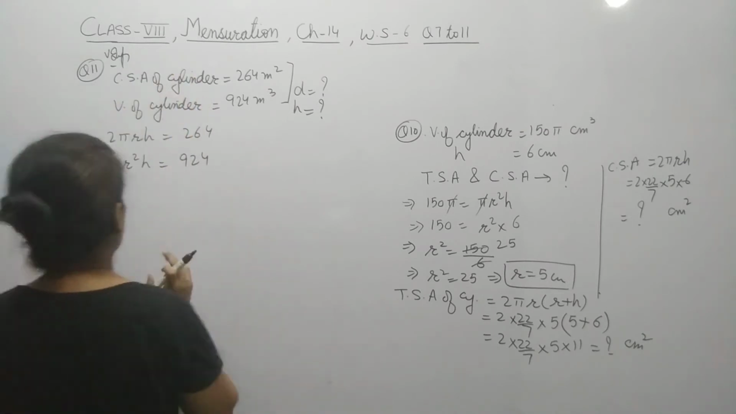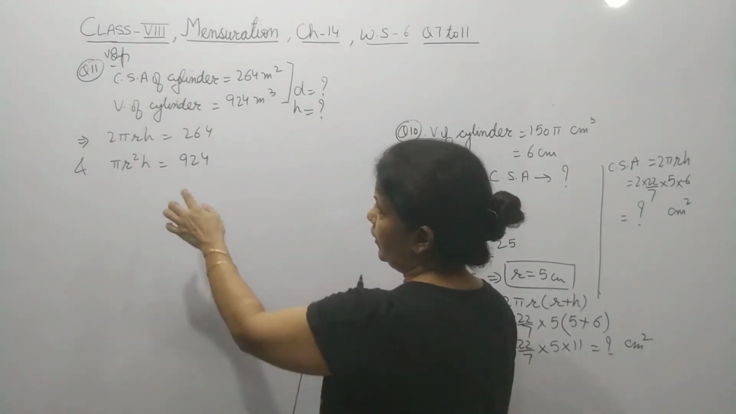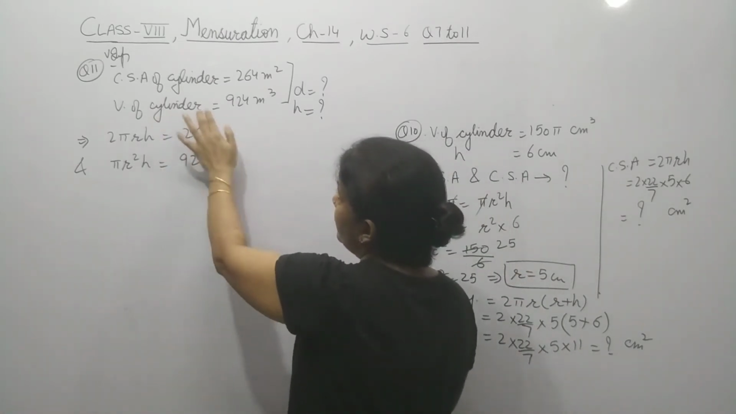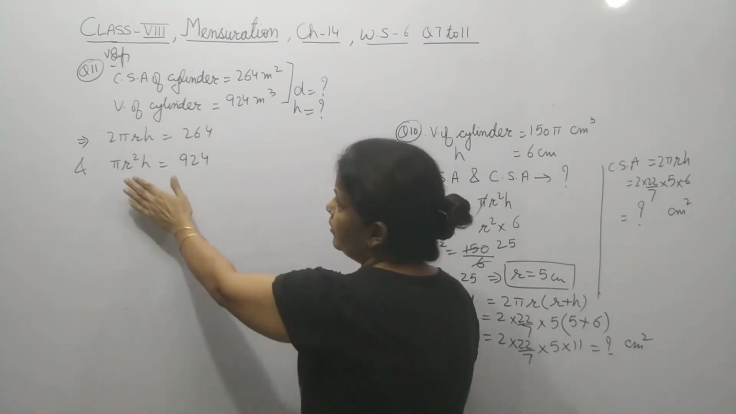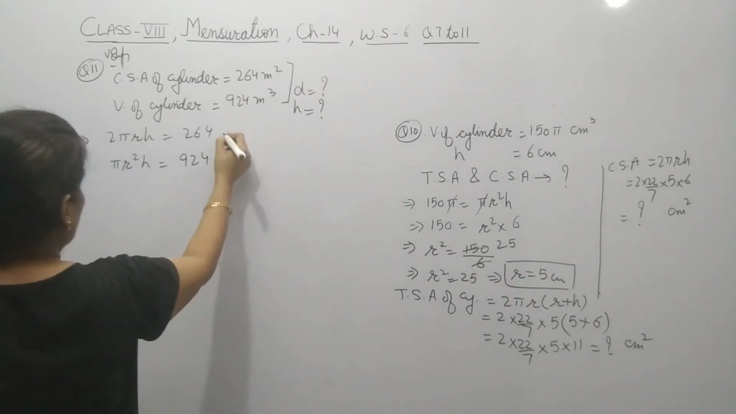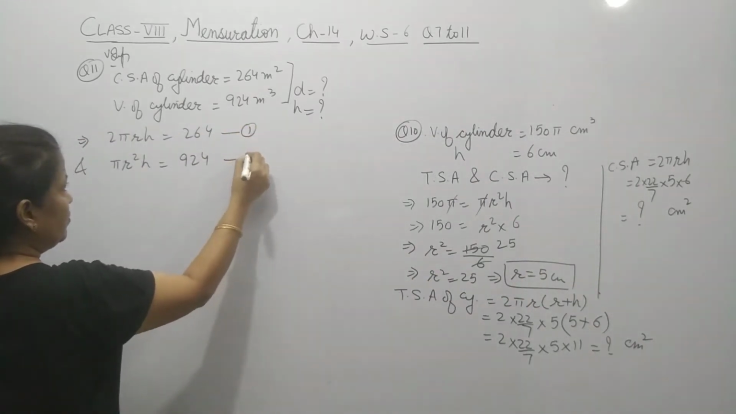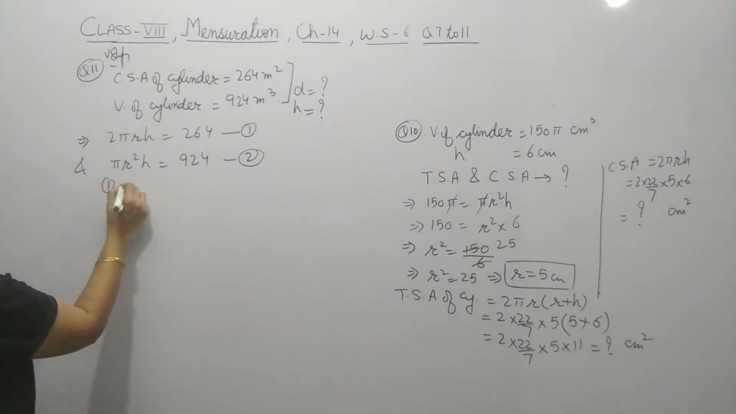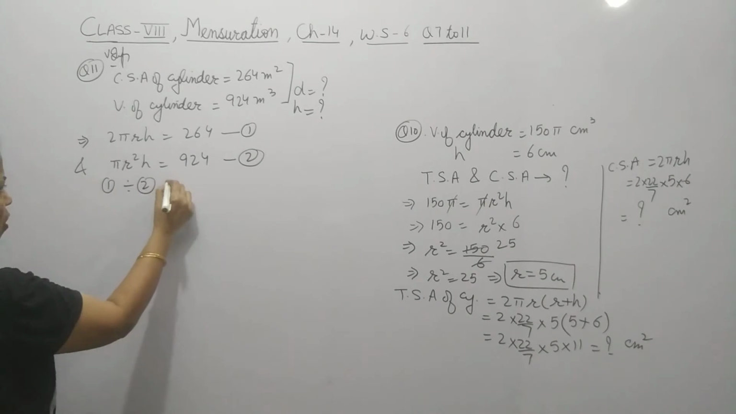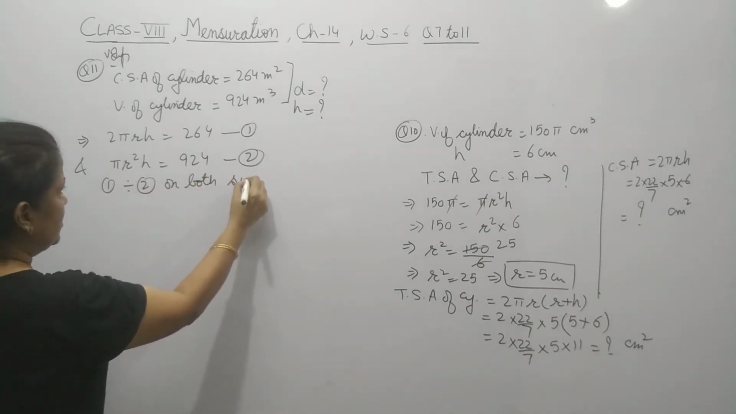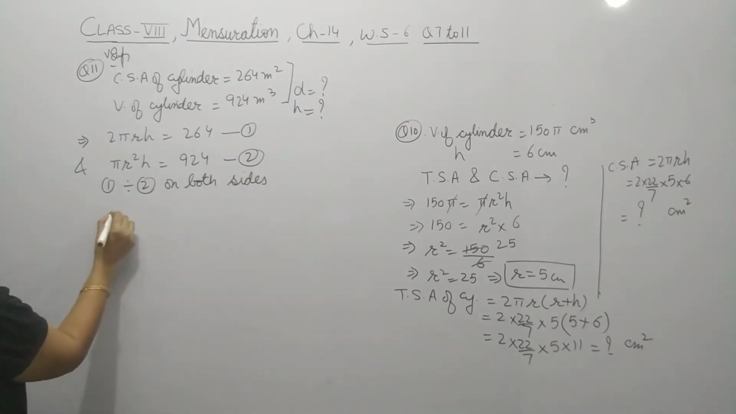Curved surface area of cylinder is given 264. It means 2 pi R H equals 264. And volume is given 924. So it means pi R square H equals 924. Now what we have to do, we will keep this as equation 1 and 2. Now we will divide equation 1 by 2 on both sides. Let's see what result we will get.